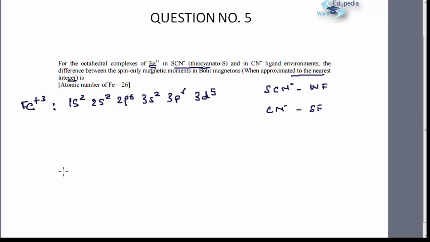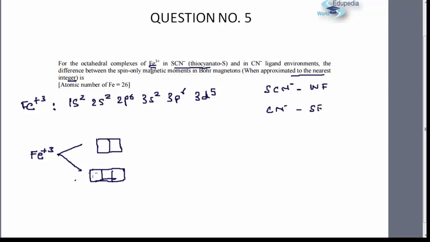So what difference is it going to make? We all know that in case of octahedral complexes there is a splitting of d orbitals, in this manner, 3 d orbitals over here and 2 d orbitals over here.